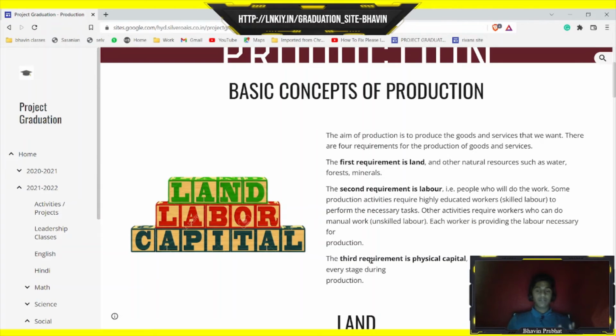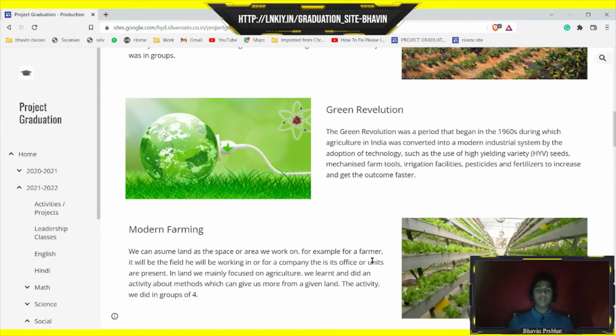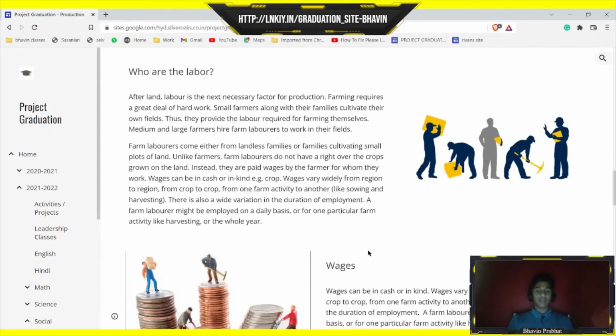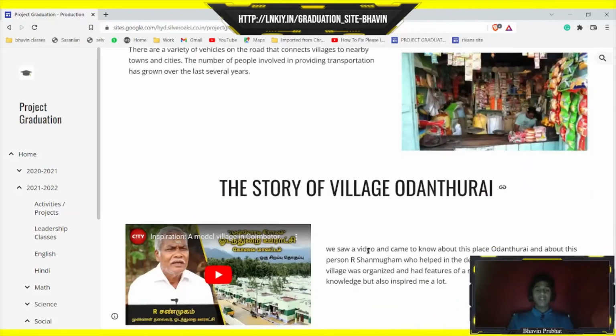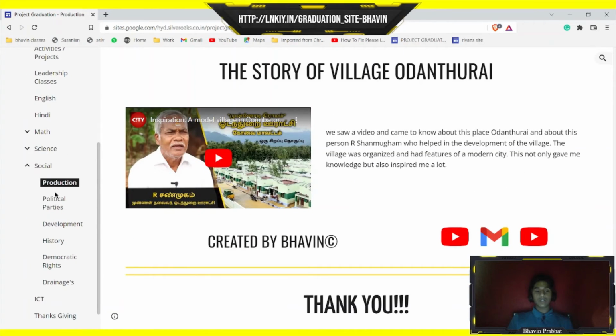And then we learned that the first requirement is land. And while researching on land, we learned about the modern farming techniques, hydroponics and aquaponics. The second requirement is labor, and the third requirement is capital. And then we learned the story of village Udanturi, in which we learned about a man, R. Shanmugam, who made the village like a modern village. So this was an interesting story.